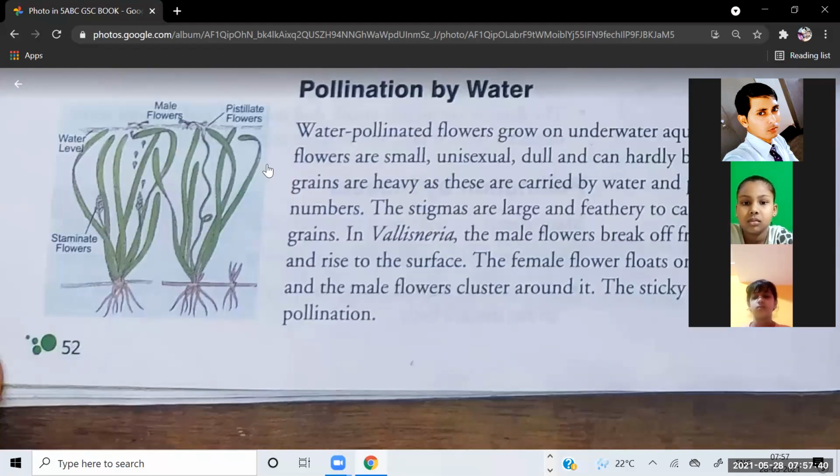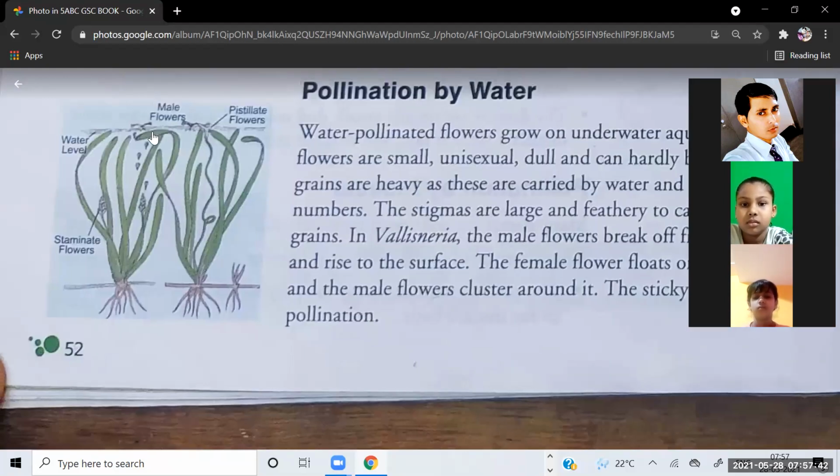Here you can see the example of male flowers and pistillate flowers. Water level means this kind of flower always remains under the water level. See, this is the water level. These kind of flowers are not above the water level. These are always under the water level. Okay, this is the water level and the flowers are under the water level.